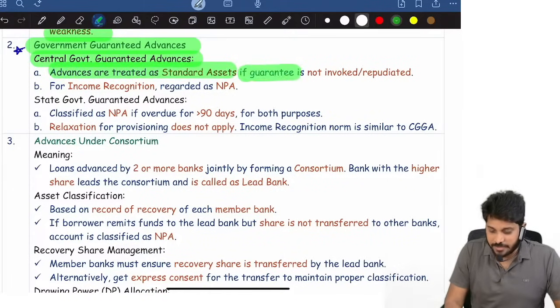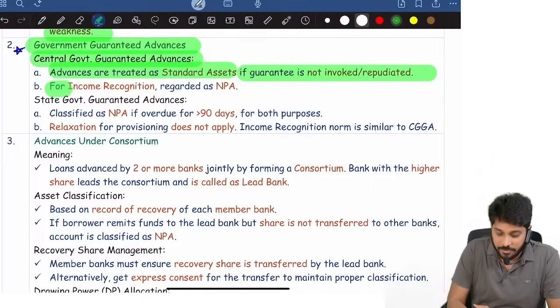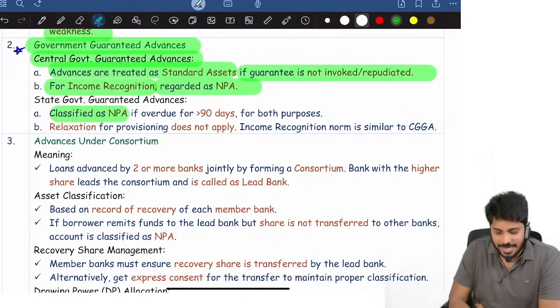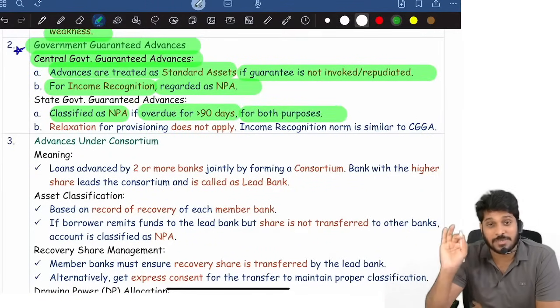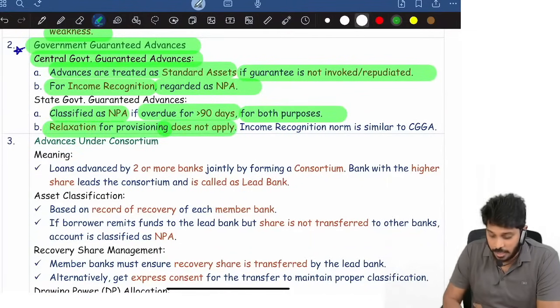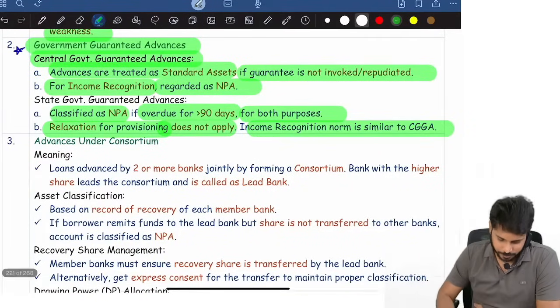Advances are treated as standard if guarantee is not invoked. I mean, it is not cancelled yet. Guarantee is still there. However, for income recognition purpose, it is treated as NPA. State government guaranteed advances are classified as NPA if overdue for more than 90 days for both income recognition purpose and asset classification purpose. Relaxation of provisioning does not apply. Income recognition norm is similar to central government guaranteed advance.